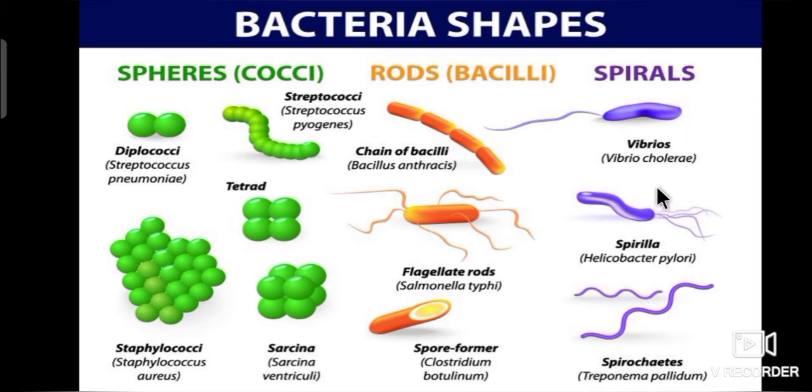Example, Helicobacter pylori. Third one, cocci, that is spherical or ball-shaped bacteria. They can stick together in pairs or form a chain or occur in bunches. For example, stick together in pairs, that is Diplococcus, or form a chain, that is Streptococcus, or occur in bunches, for example, Staphylococcus. These are the shapes of bacteria.